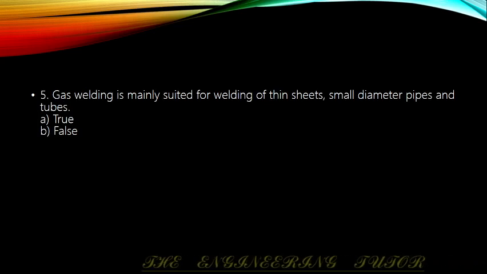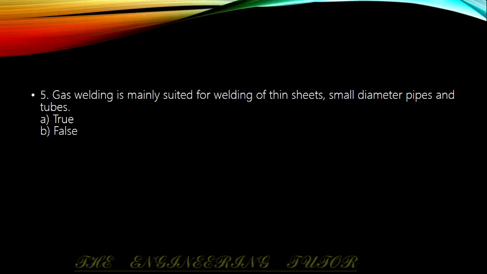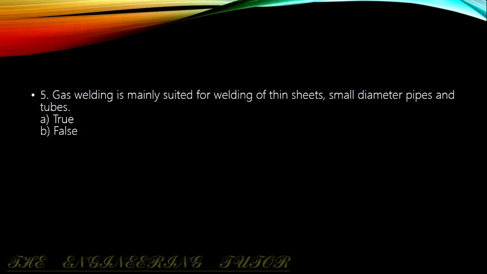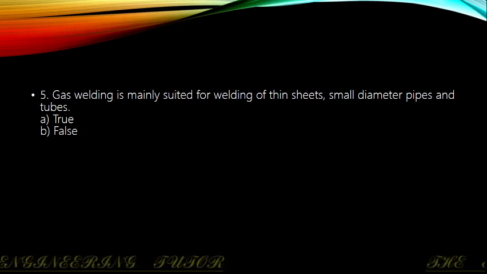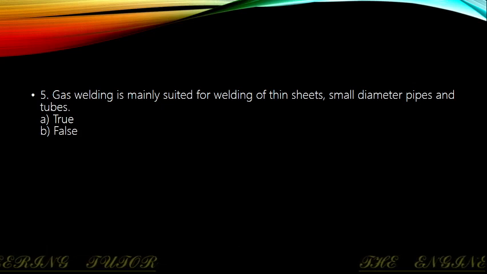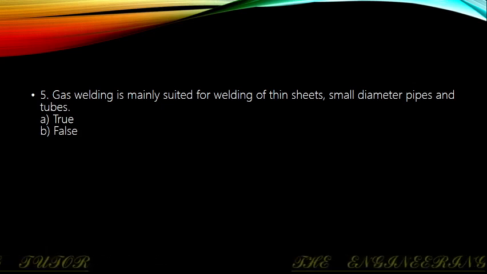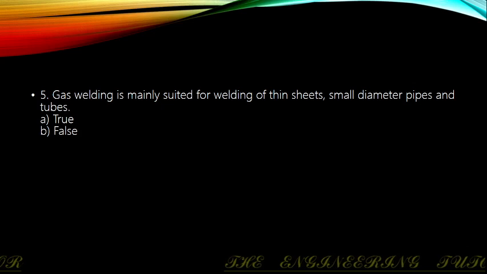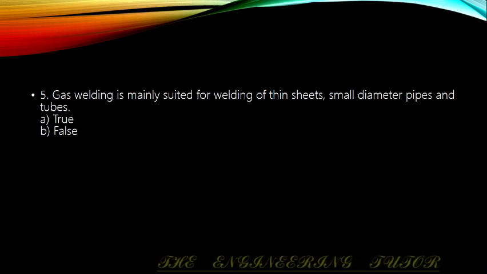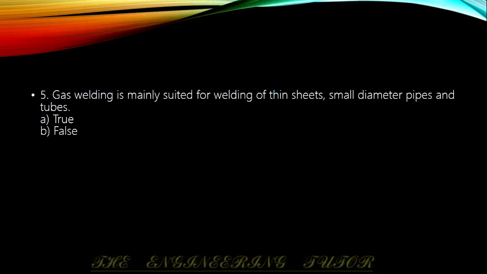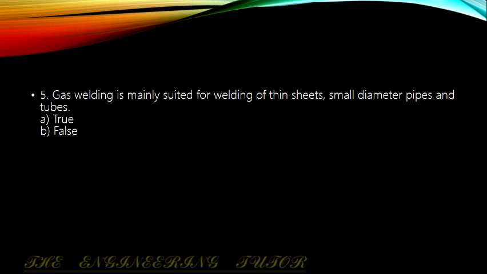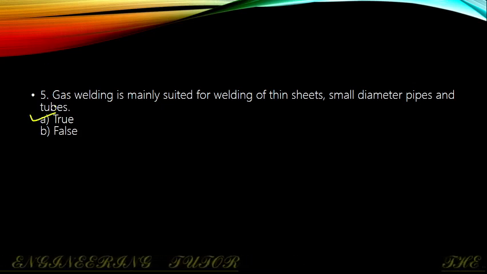Next question: gas welding is mainly suited for welding of thin sheets, smaller diameter pipes and tubes. We have seen gas welding in repair shops, body shops of automobiles, and small pipe welding. So the answer is a true statement.